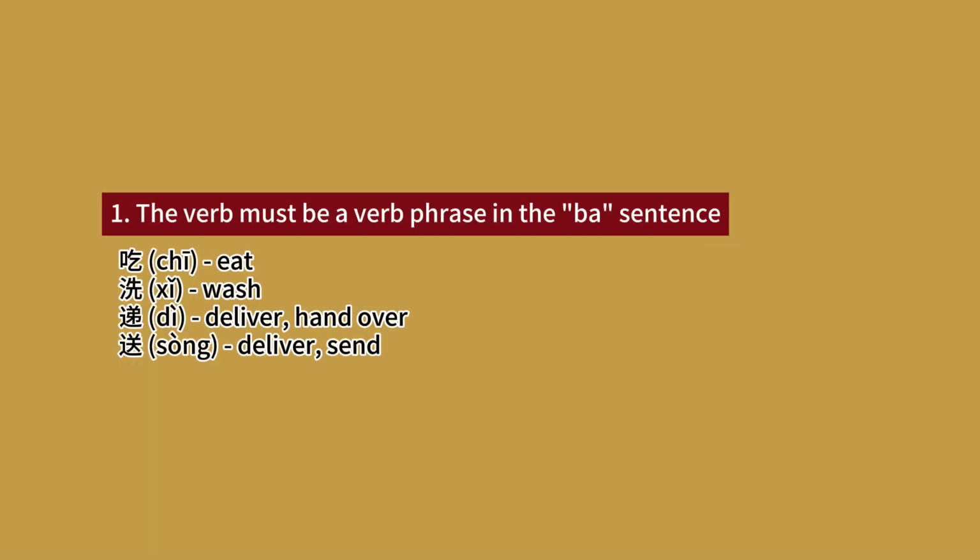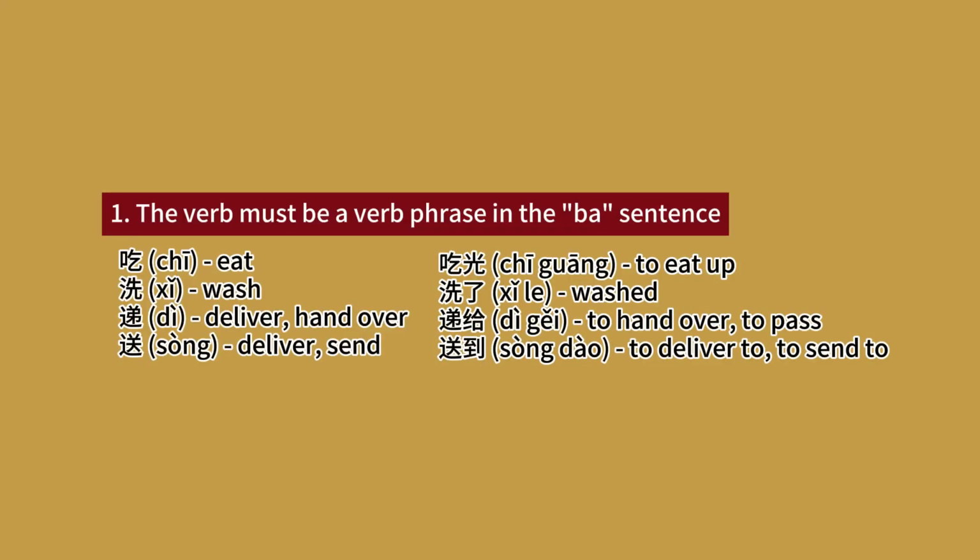If the verb in a 把 sentence is such as 吃 eat, 洗 wash, 递 hand to, 送 deliver, then there must be other elements behind the verb to express the completion of the action and the change of state of the object. So the verb phrases are used like 吃光, 洗了, 递给, 送到.